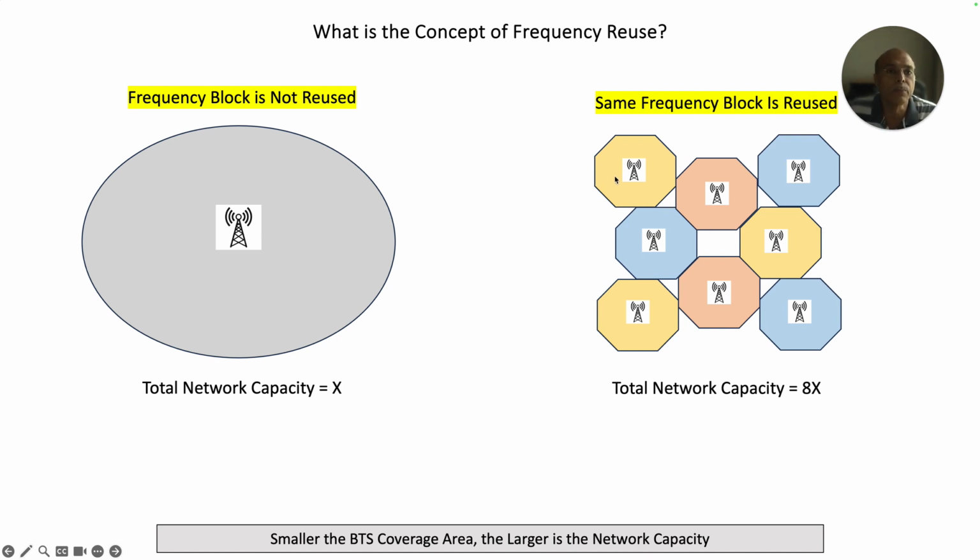So what do you do? You break the cell into multiple smaller cells. So it serves two purposes. One is that you now have a limited area to cover with a block of 50 megahertz. So that 50 megahertz, which was being shared by, how many subscribers did I say? Maybe 1000 subscribers. Now 100 subscribers are sharing that 50 megahertz. Therefore, the bandwidth that a particular subscriber will get will be much higher than sharing 50 megahertz among 1000 subscribers. He will be able to get 10 times the bandwidth. So geographically, you are segmenting and creating more capacity.